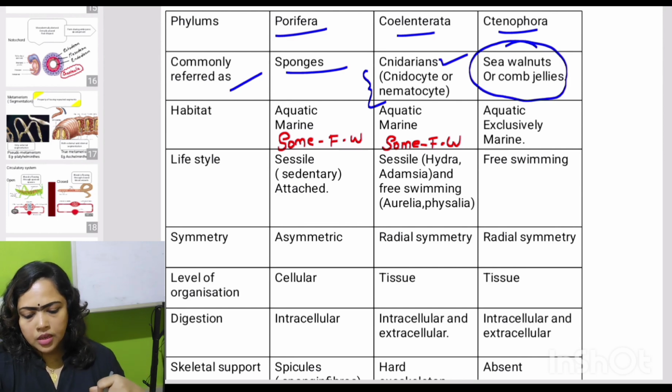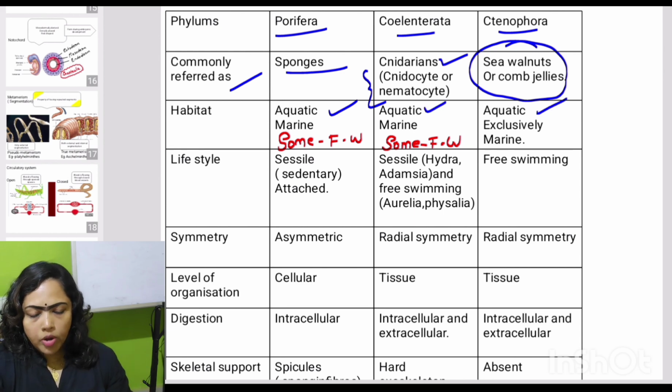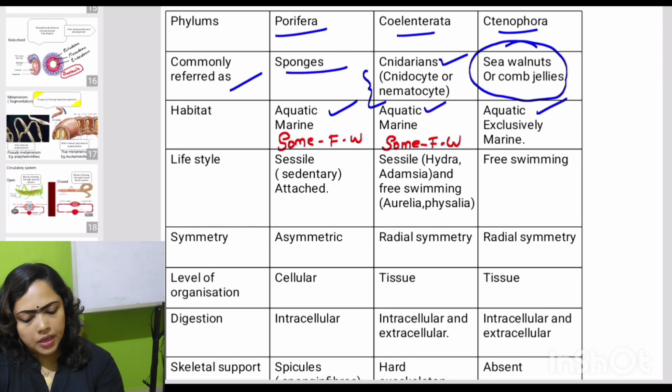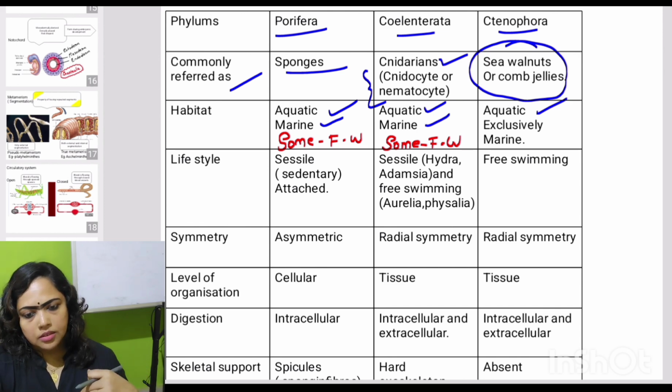Clear? And then their habitat, where these organisms are living. All three members are aquatic. Poriferans, coelenterates and ctenophorans are aquatic. In poriferans and coelenterates, the majority of organisms are marine. Clear? Marine. But exceptions are there. Some freshwater forms are also present. But ctenophorans are exclusively marine organisms.